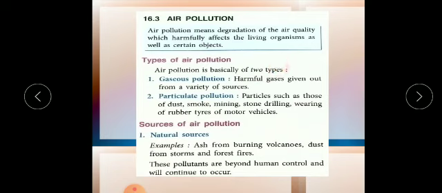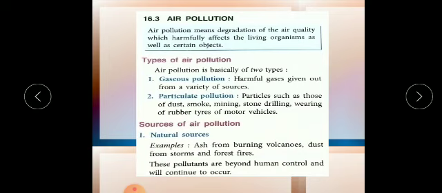There are two types of air pollution. The first is gaseous and the second is particulate. Gaseous pollutants are very harmful. Some gases are carbon dioxide, carbon monoxide, sulfur dioxide, oxides of nitrogen, NO and NO2, some halogens like chlorine, bromine, iodine, and hydrogen sulfide, H2S also.